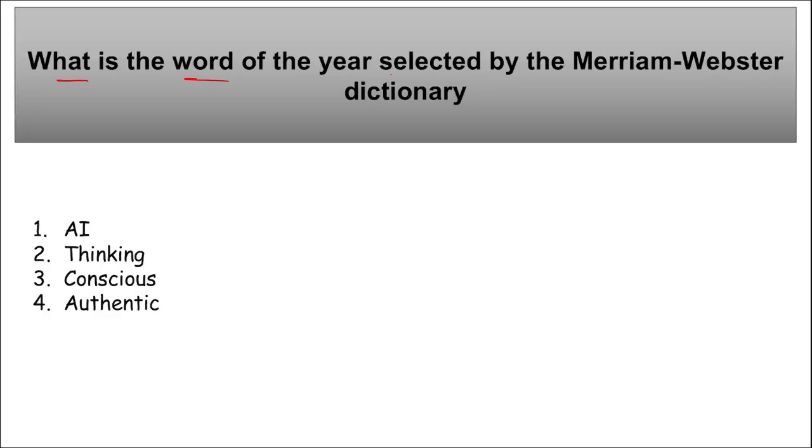Next is, what is the word of the year selected by Merriam-Webster dictionary? So what is the word of the year that has been recently selected by the Merriam-Webster dictionary? It is authentic. Right, authentic is the word of the year 2023. Correct, authentic means that is true to one's own personality, that is true, that is not false, that is not fake. And Collins dictionary has selected AI as their word of the year, but for Merriam-Webster dictionary it is authentic.